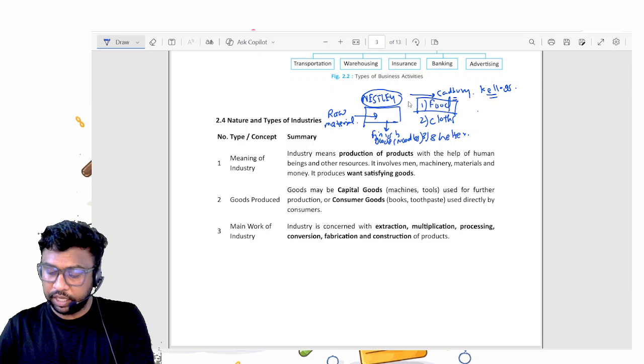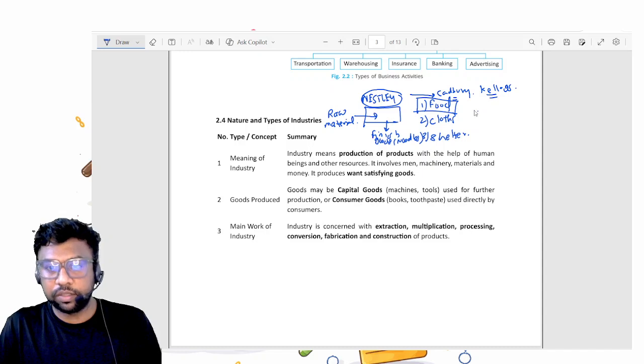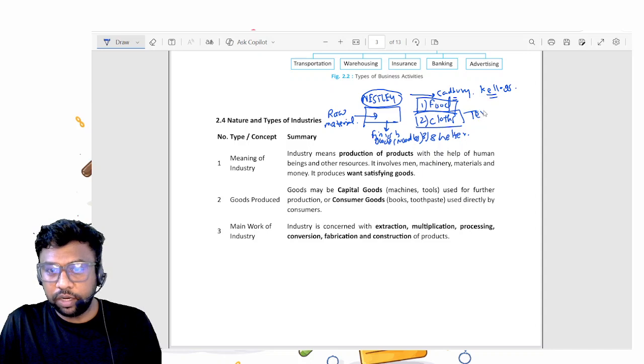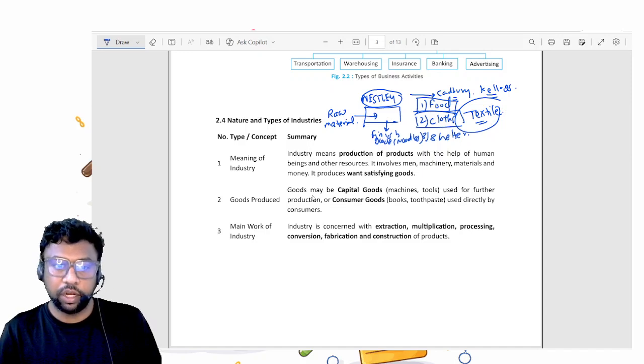Cloth industry. See, there are different clothes, like your daily wear, your t-shirt and jeans. There are different companies making these products. All those companies come under the cloth industry, or formally it is called the textile industry, making cloths. So this is what industry is. What does the industry do? They produce goods. These goods can be capital goods and consumer goods.